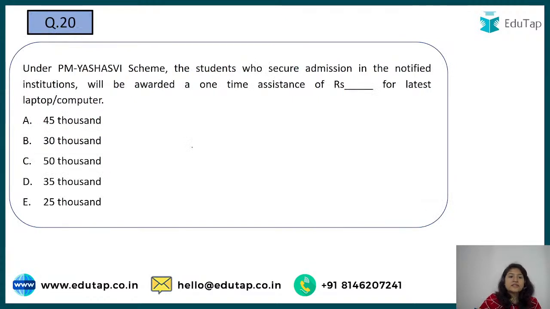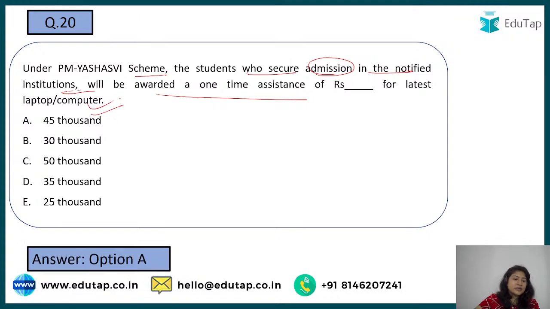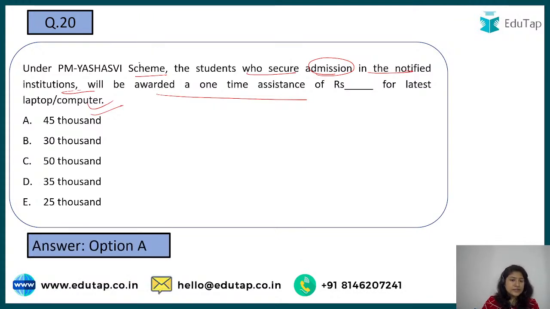Next is, under the PM Yashasvi scheme, the students who secure admission in the notified institution, meaning some good institution, will be awarded one-time assistance of rupees dash for laptop and computer. So if they get into a good notified institution, they would also have money, one-time assistance, so that they can have laptops and computers and take the best benefit from it. Option A, 45,000, is the right answer to this. That will be given to them one time.